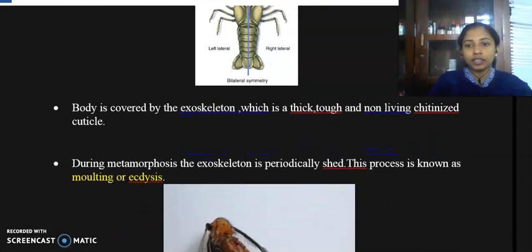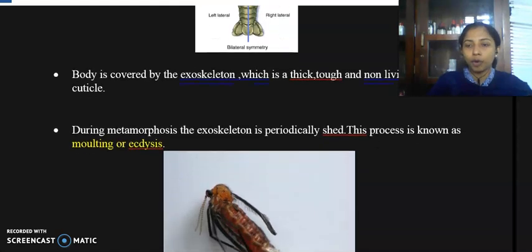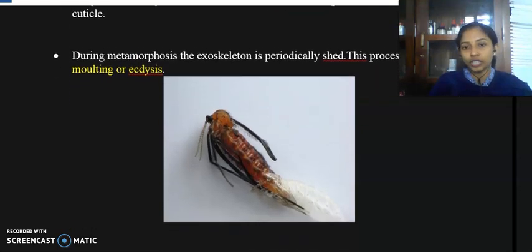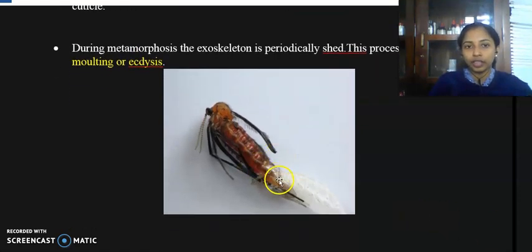And another important feature is that all the members show a process called ecdysis or molting. That is, during their metamorphosis, their exoskeleton is periodically shed, and this process is called molting. In this figure, I have provided the diagram. Here you can find the outer exoskeleton, which is the cuticle layer, which is shed from its body.